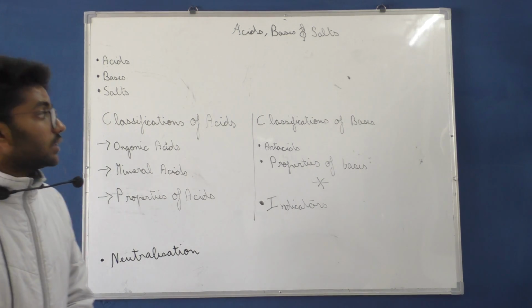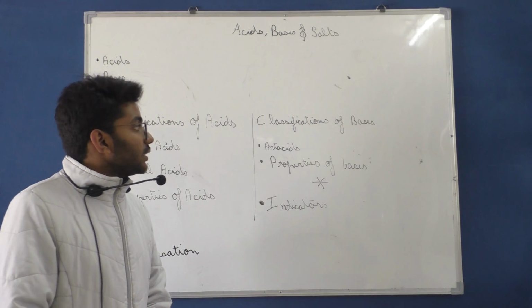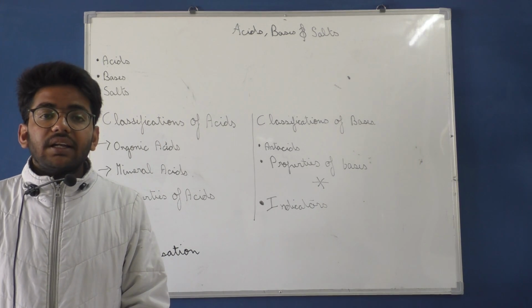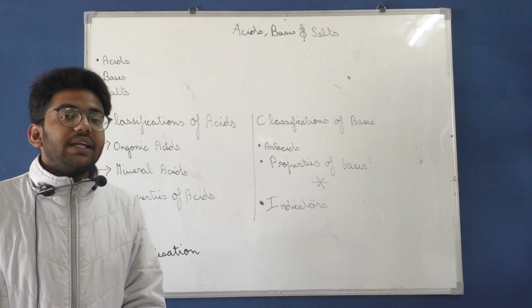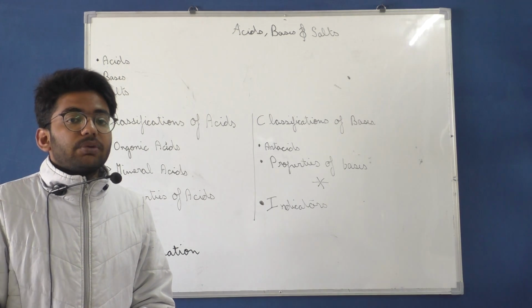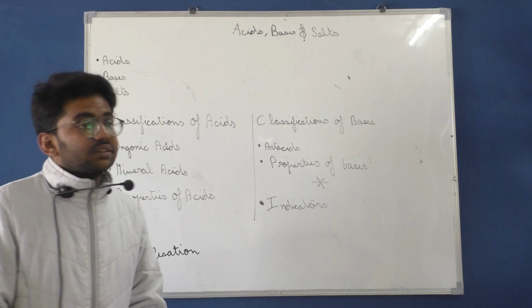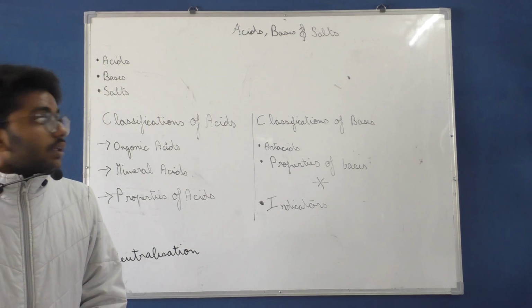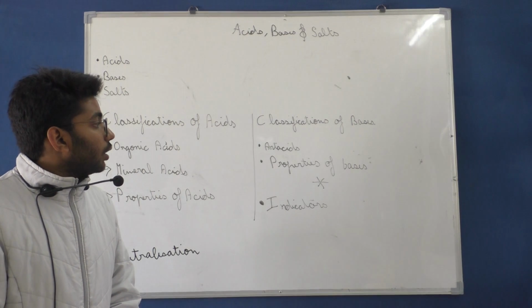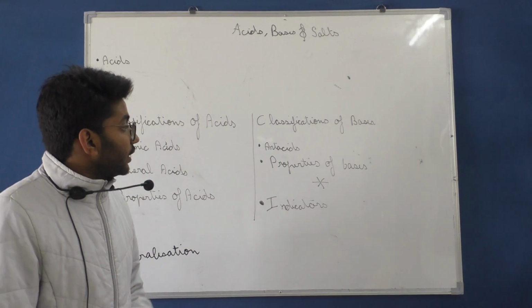Now, talking about the classification of bases. Bases are also called antacids, that means anti-acids. Basically, they are just the opposite of acids. Alright, so here we are going to learn the properties of bases.